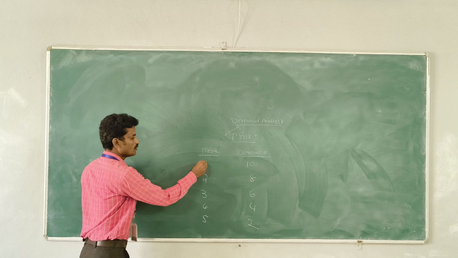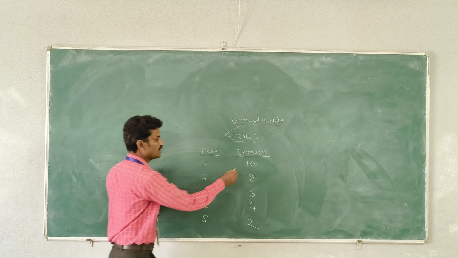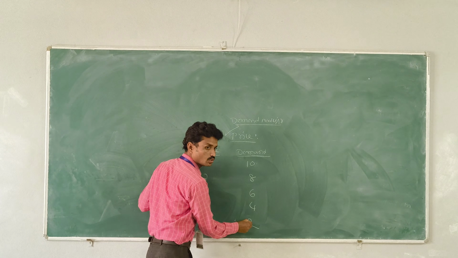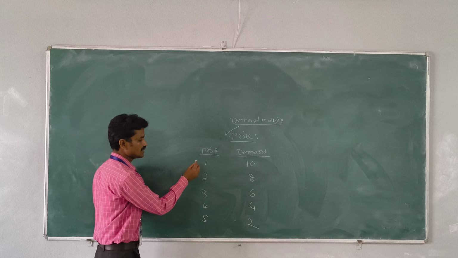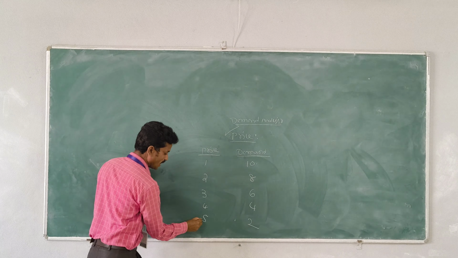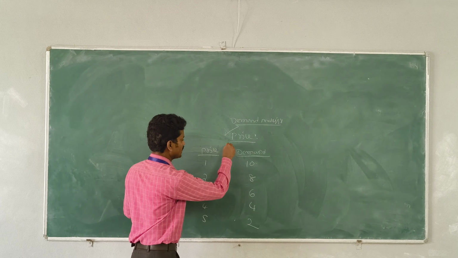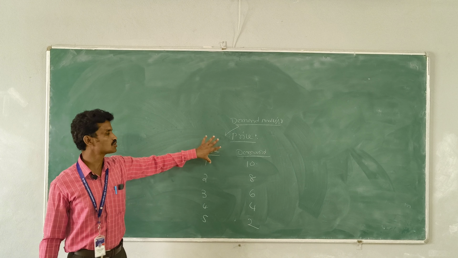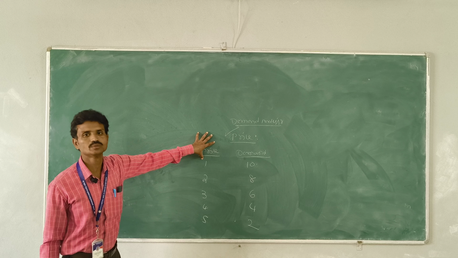So as price goes from 1 rupee to 5 rupees, demand decreases from 10 units to 2 units. That is, low price, high demand; high price, low demand. It is explained in an arithmetical manner. It is called the demand schedule.